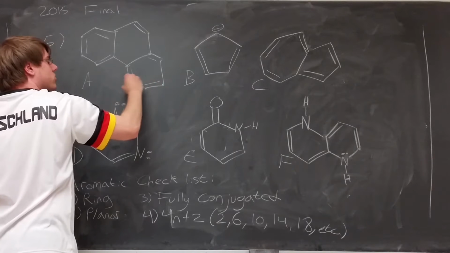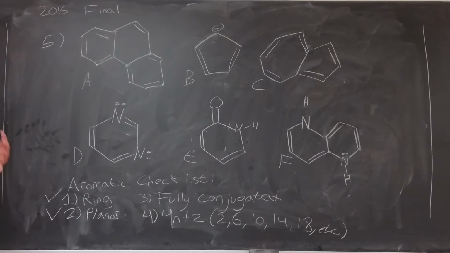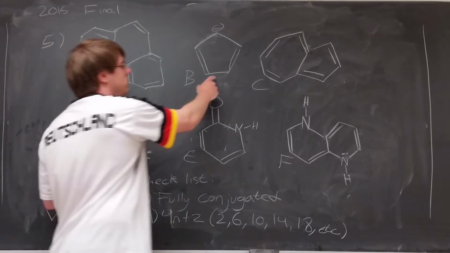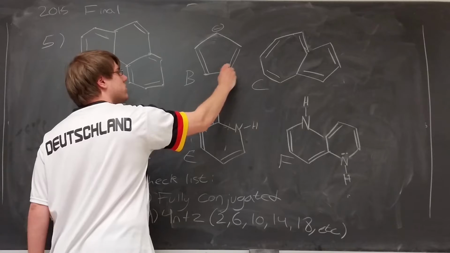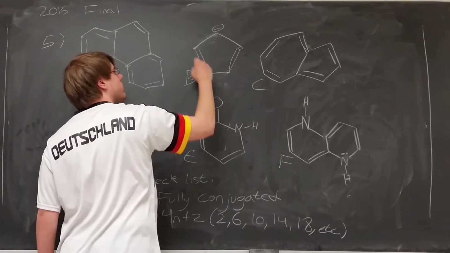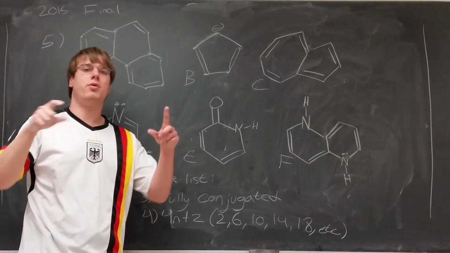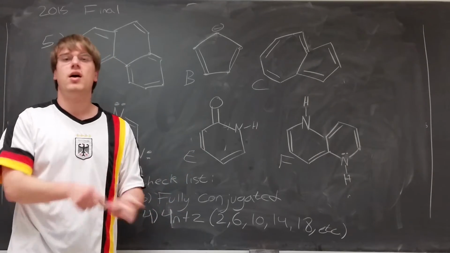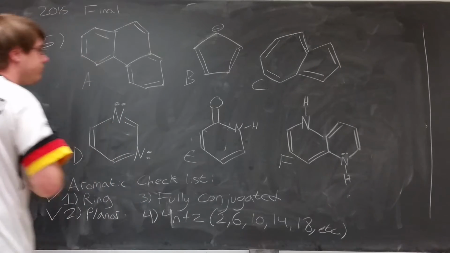Every single carbon of structure A is on a double bond and is therefore fully conjugated. And structure B is also fully conjugated because all 4 of these carbons have double bonds and this has a charge. So again, to be fully conjugated, every member of the ring must either be on a double bond, have a lone pair, or have a charge, positive or negative.